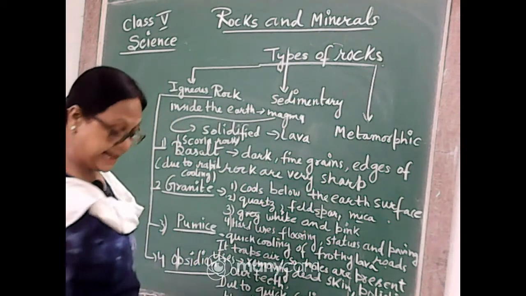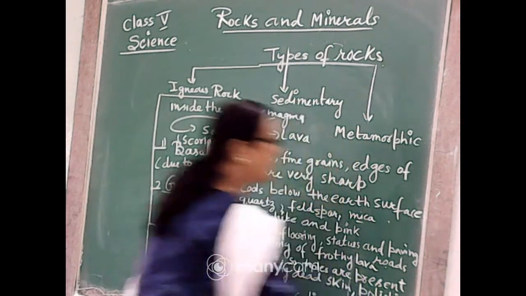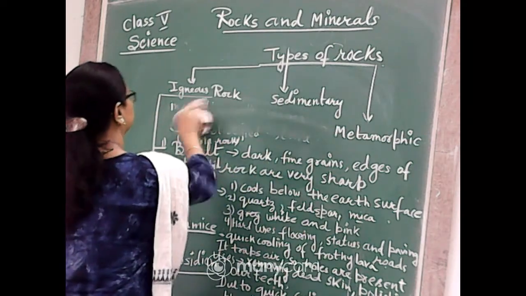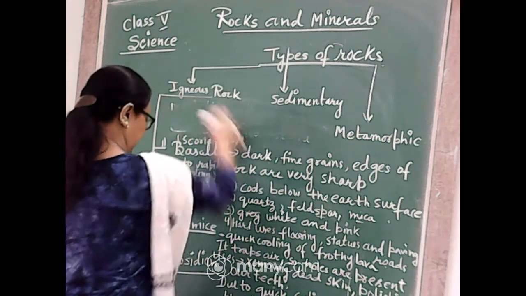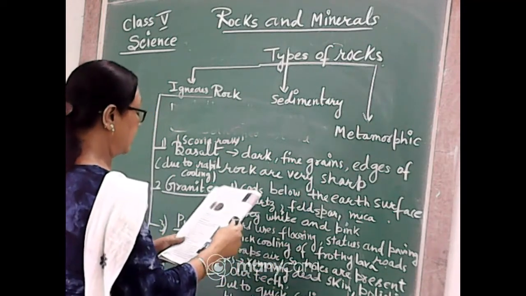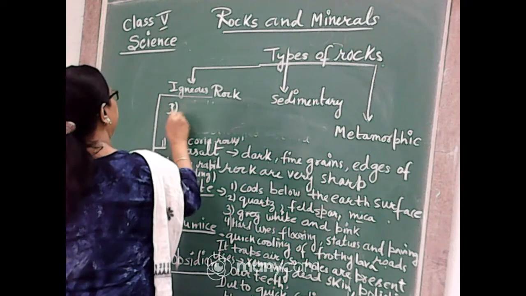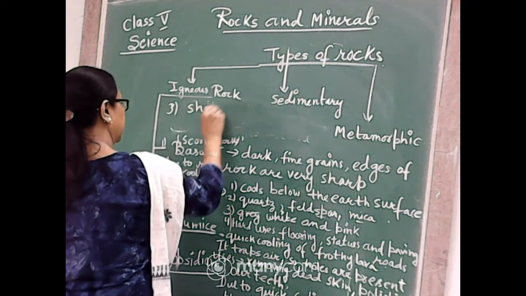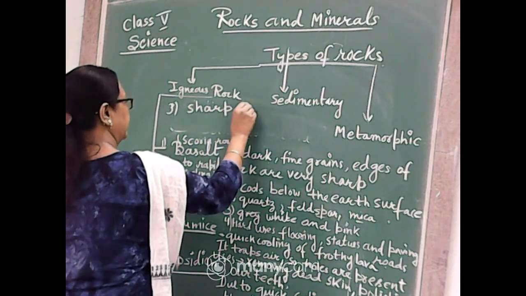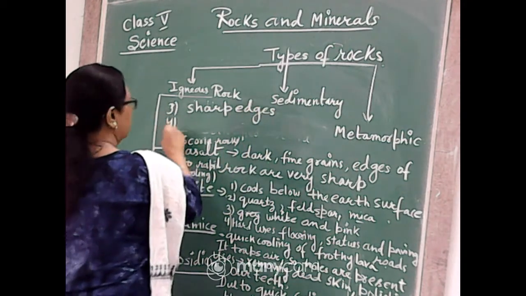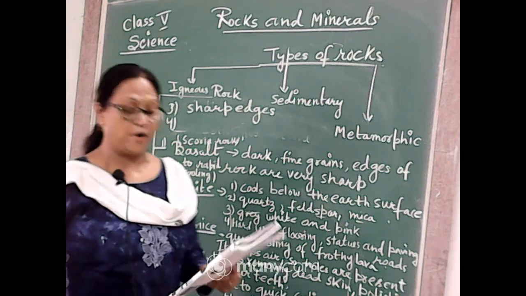And what is the next? Sharp edged. The third point is sharp edges; sharp edges are there in this type of rock.